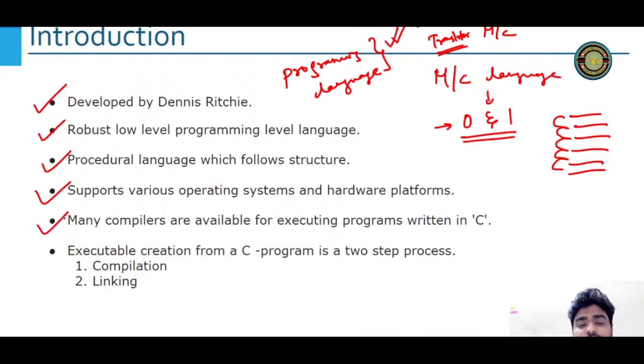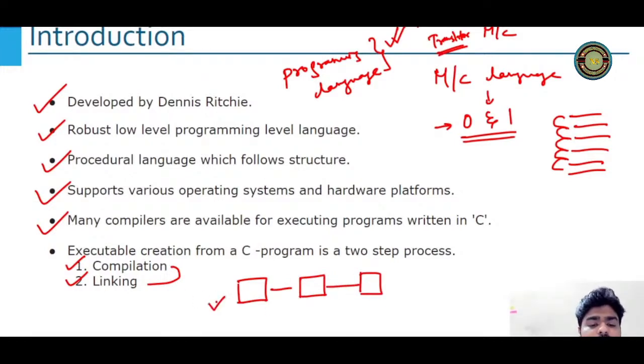So many compilers are available for executing programs written in C programming language. Executable creation from a C programming is a two-step process, compilation and linking. While you guys are giving me the answers, let me tell you what is the difference between compilation and linking. Compilation is when the system is converting your programming language into machine code. Linking is the linking of compiled programs. So you have a set of programs which are compiled, and when you link them together, that is linking. And it's very important because if you're not linking, then your program execution will not happen simultaneously and not at a good speed.